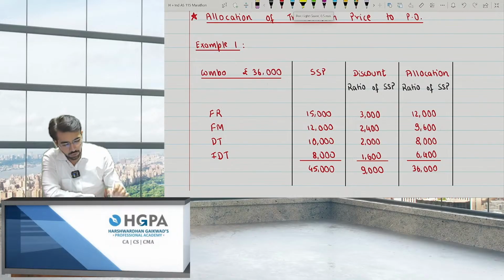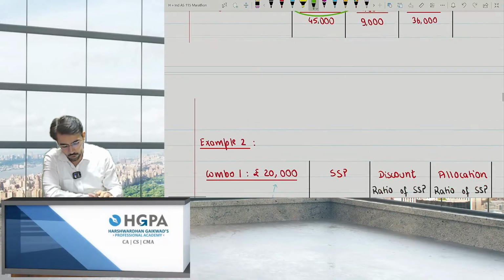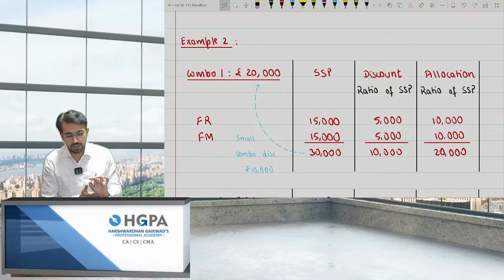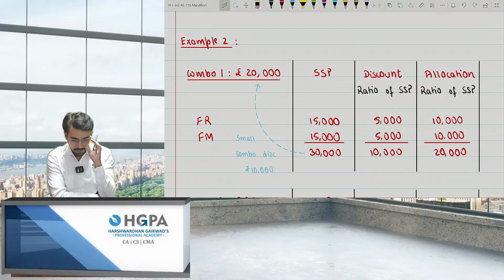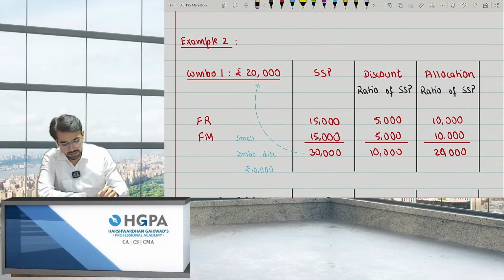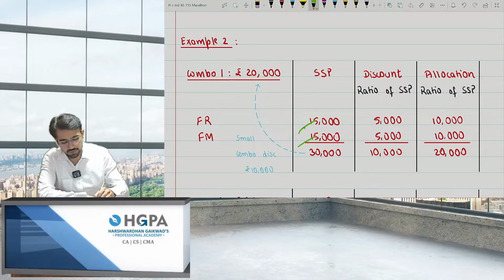Now the problem is I don't have the standalone selling price of the fourth product. What will I do? For that I have three methods. Example 2. Just pay attention. The combo is 20,000, for CFR and SFM. The prices are 15,000 and 15,000, that is 30,000. But I am giving you the combo for 20,000. If you take both the recorded sessions, I'll give them at 20,000. But if you take one by one, it's 15 and 15, the standalone selling prices. So this 10,000 is the discount, and it will be apportioned in the SSP ratio, which is 1:1, 15 is to 15.